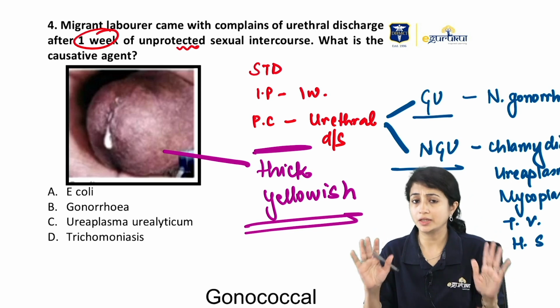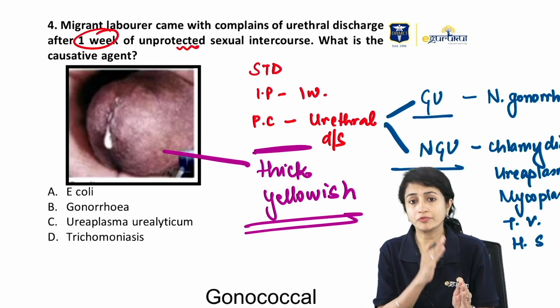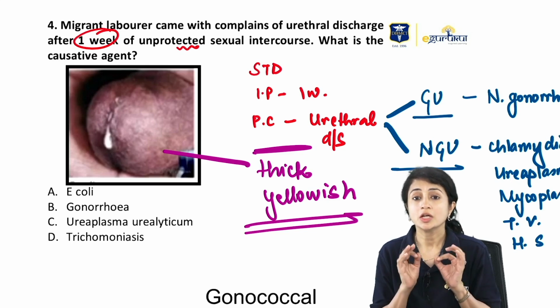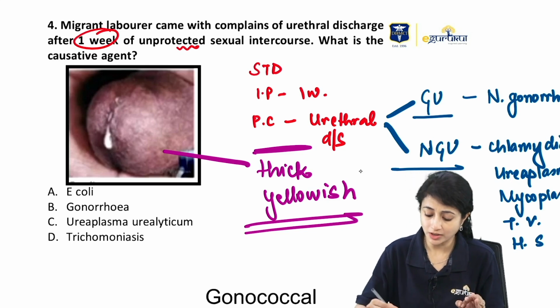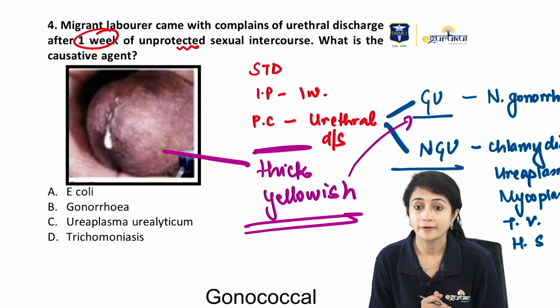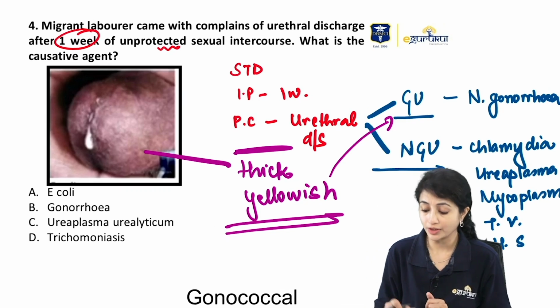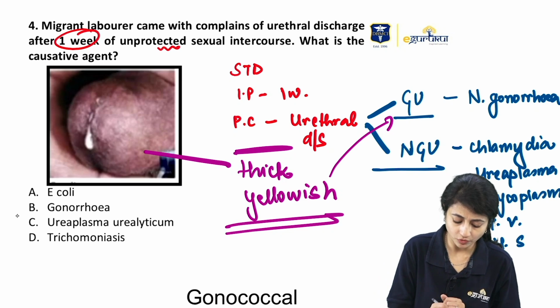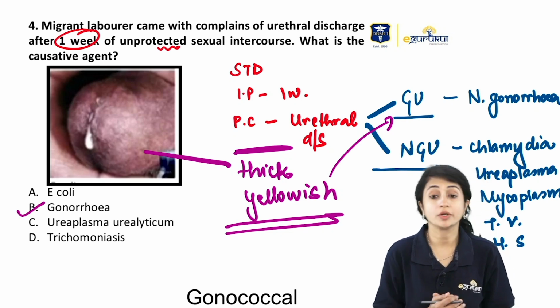I cannot comment anything else looking at the image. From the image, I can just see that there is a thick discharge, there is a yellowish discharge. Now, thick yellowish discharge is a characteristic of gonococcal urethritis. Okay. And gonococcal urethritis is caused by Neisseria gonorrhoeae. So here my answer would be Neisseria gonorrhoeae.